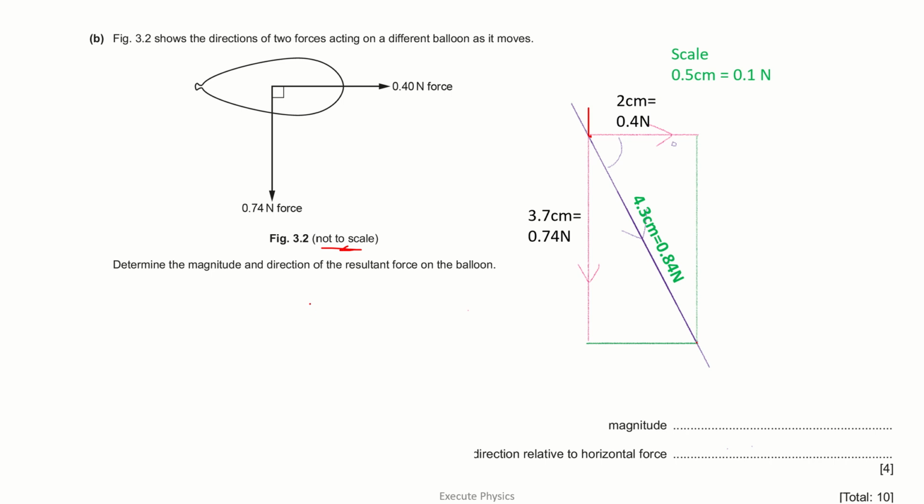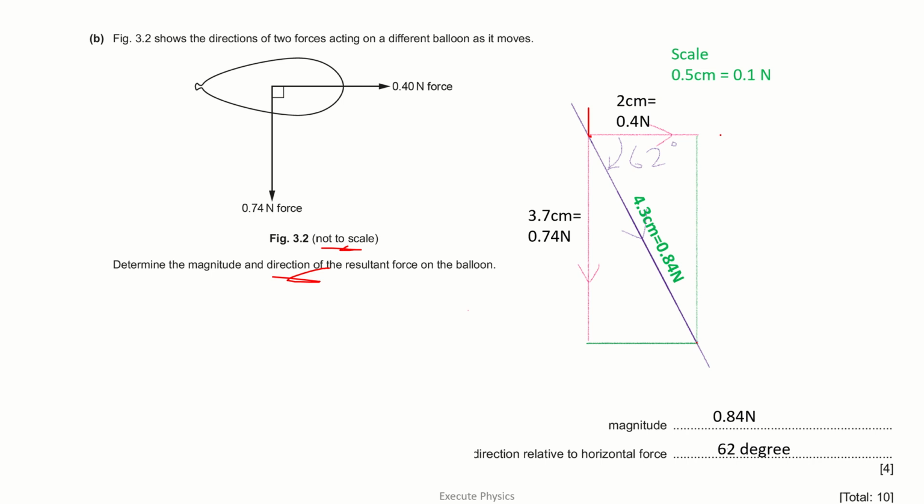Now they have also asked for the direction. With reference to the horizontal force, we have to use a protractor to measure the angle. The angle that I get is around 62 degrees. So the magnitude is around 0.84 Newton, and the direction relative to the horizontal force is 62 degrees. This is the method of calculating the resultant force using the parallelogram method. We have to draw a parallelogram diagram using suitable scaling.